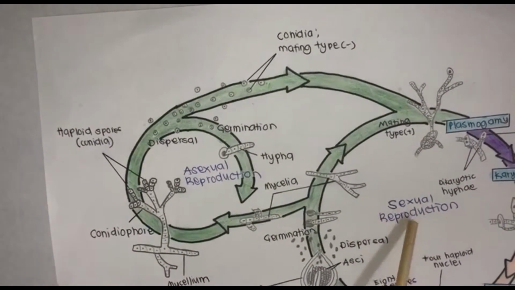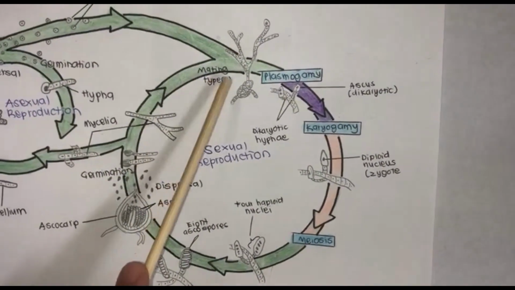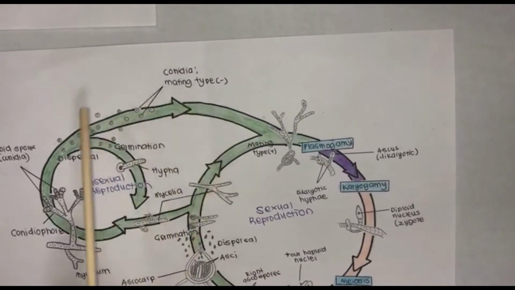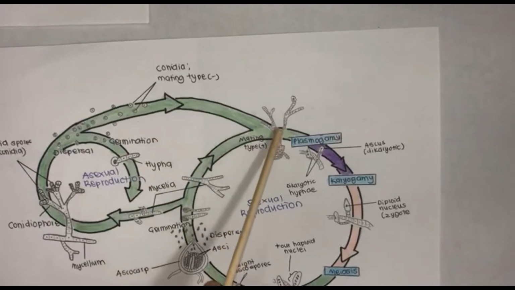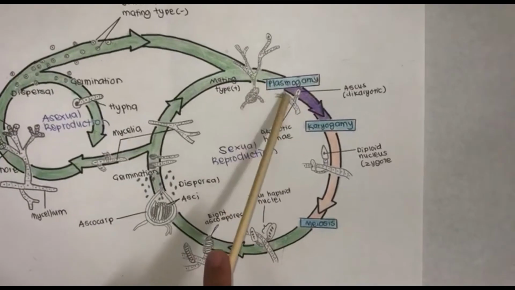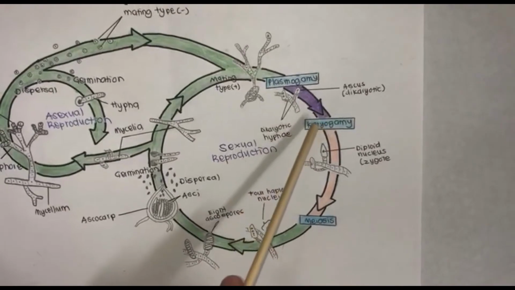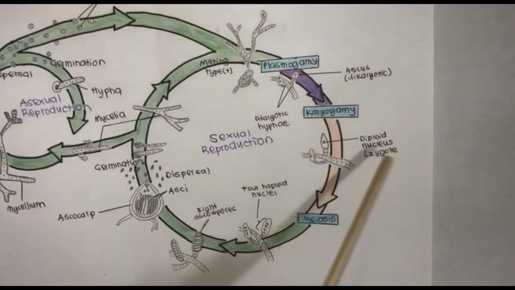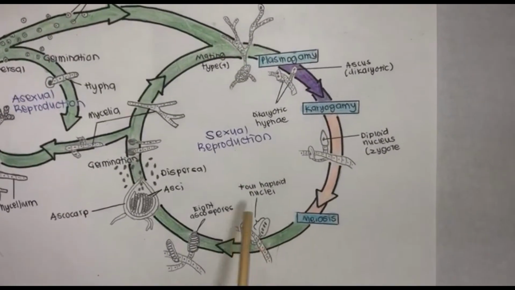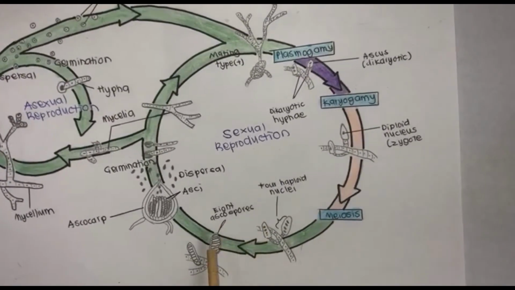So, enter the sexual reproduction, the mycelia act as mating type positive. It will fuse with the mating type negative and undergo plasmogamy, which produce dikaryotic hyphae or ascus. The dikaryotic hyphae will undergo karyogamy, which then produce diploid nucleus or zygote. Then, diploid nucleus will undergo meiosis to form 4 haploid nuclei. Then, it will form 8 ascospores.